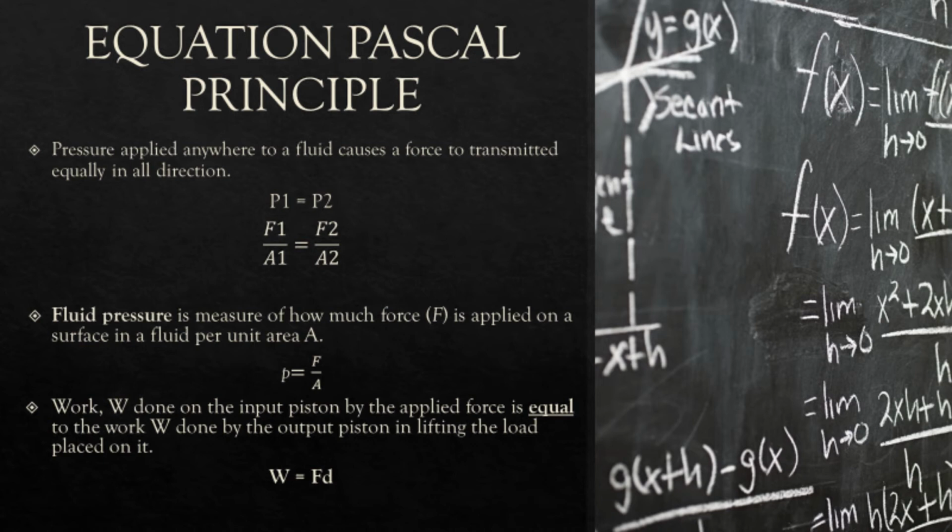Last but not least, the work done on the input piston by the applied force is equal to the work done by the output piston in lifting the load placed on it. The formula for work done is work equals force times distance. So, with the work done formula, we can also calculate the distance traveled by the piston by deriving it. The formula is work divided by force, so we can get the distance.